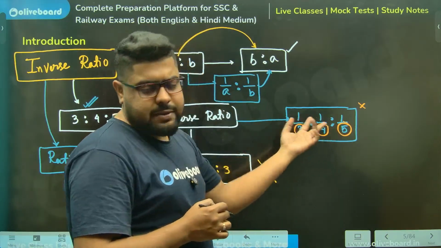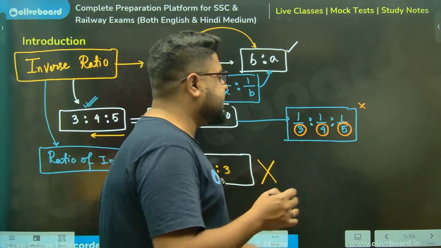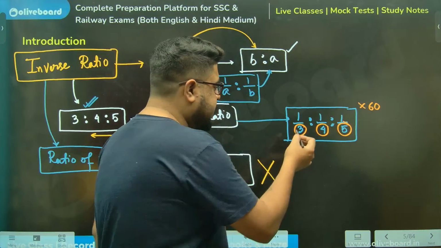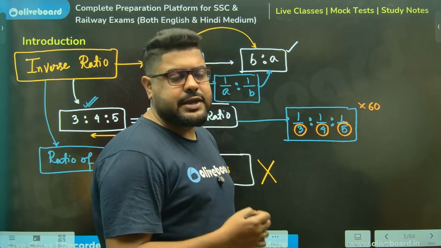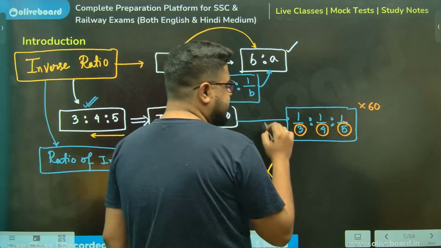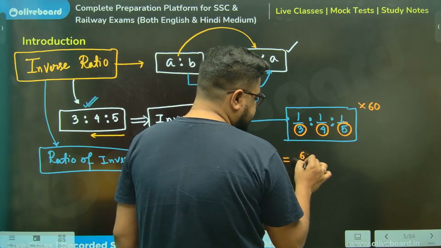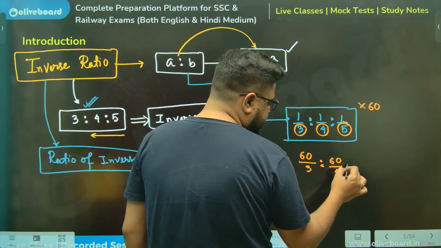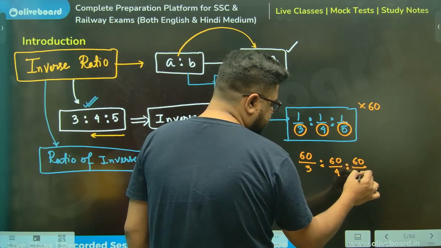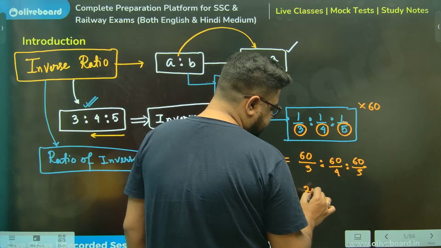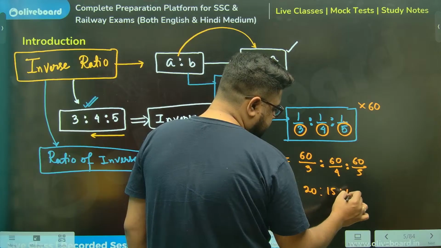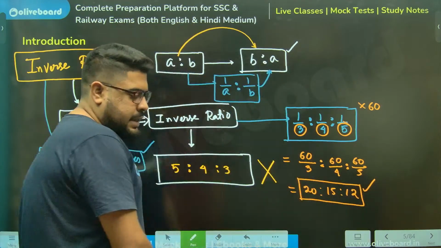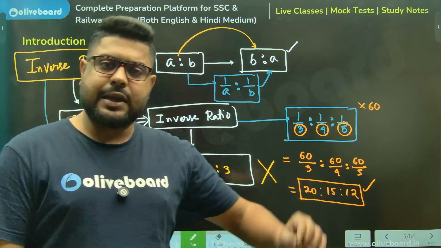Very quickly, 60 is the LCM, because 3, 4, 5 are consecutive numbers. Multiply everything with 60. So 60 into 1 by 3, 60 into 1 by 4, 60 into 1 by 5. So this is 20, 15, 12. This exactly is your correct answer.